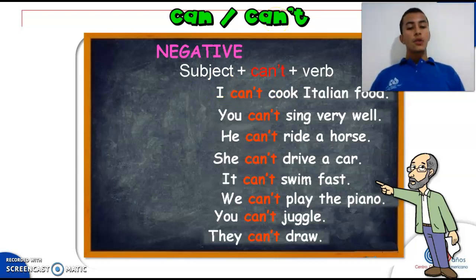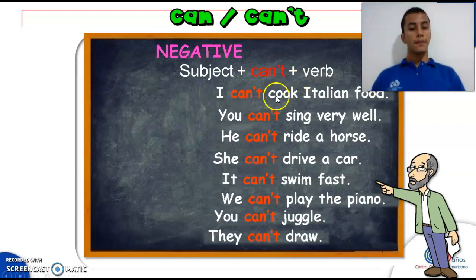I can't cook Italian food. You can't sing very well. He can't ride a horse. She can't drive a car. It can't swim fast. We can't play the piano. You can't juggle. And finally, they can't draw.